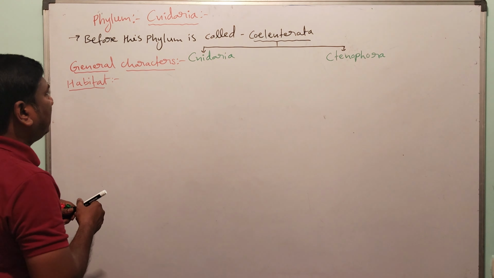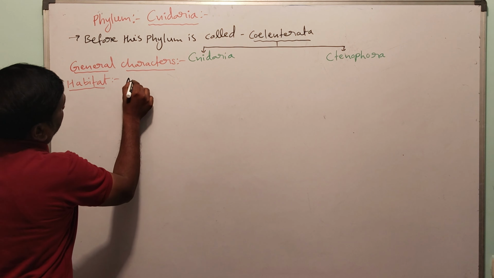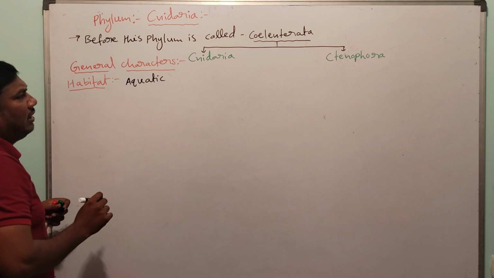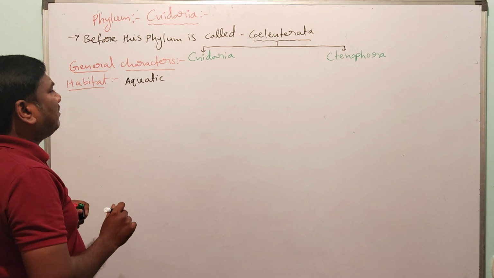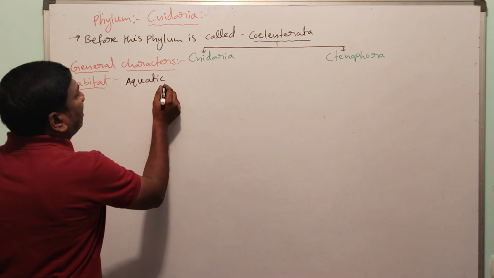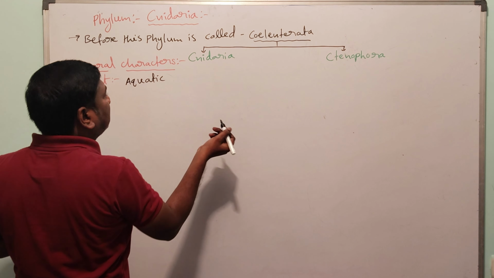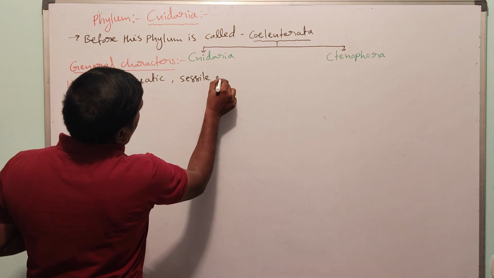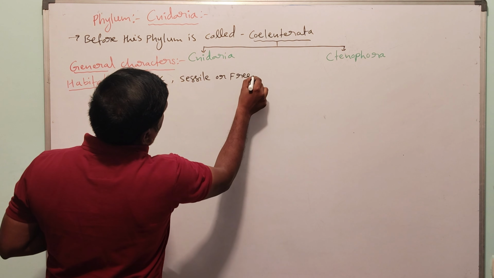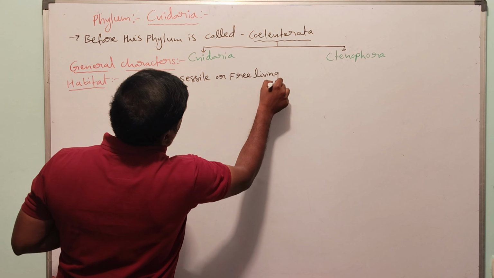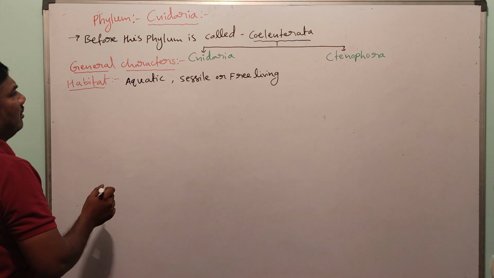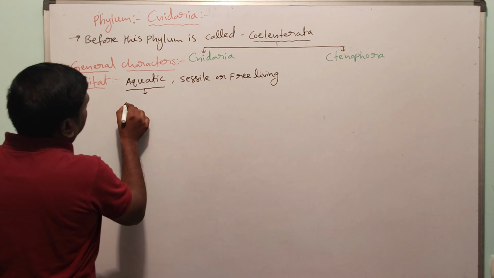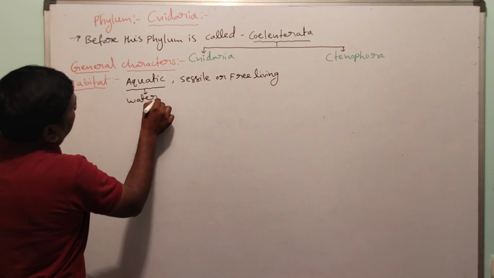In this animal, it is an aquatic habitat. Aquatic means they are living in water. These are sessile or free living.